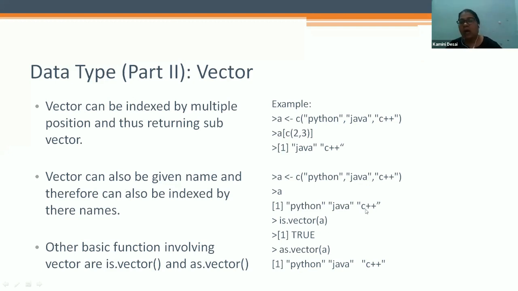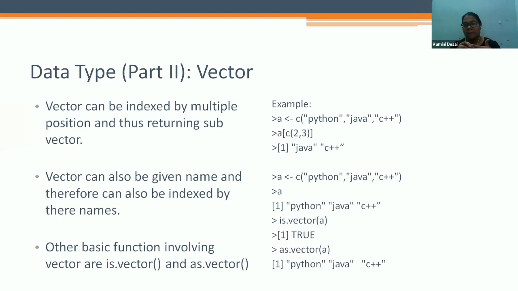You have to check what is the class of that particular object, that is, is.vector(A). It gives the answer TRUE. If you ask the reverse question, the object A contains Python, Java, C++.